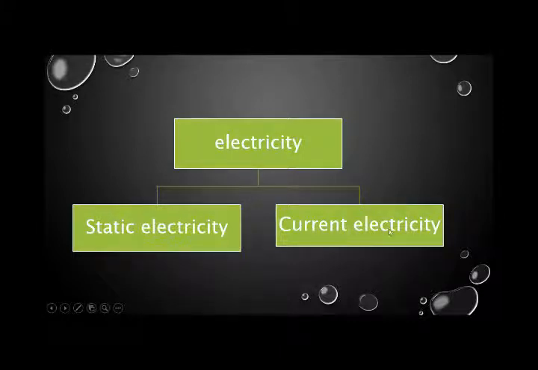Now what about current electricity? Current electricity means when we study moving charges or the flowing of charges, that type of electricity is known as current electricity. Okay, I hope you understand the difference between static electricity and current electricity.